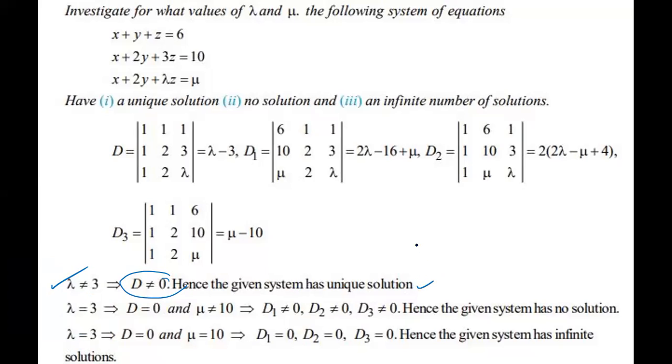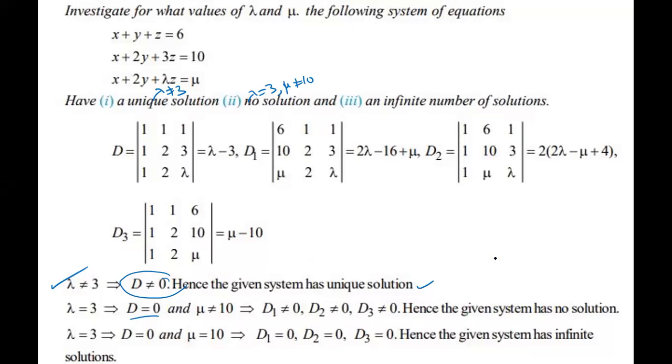No solution. What is the meaning? Anyone? At least one of D1, D2, D3 is not equal to 0, and the determinant should be 0. So lambda is equal to 3. And see carefully, D1 not equal to 0. What answer is coming after substituting lambda equal to 3? See, mu must be not equal to 10. Then only the given system has no solution. So in this case, lambda is 3 and mu must be not equal to 10.